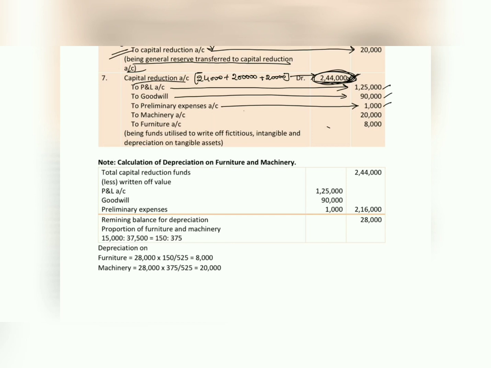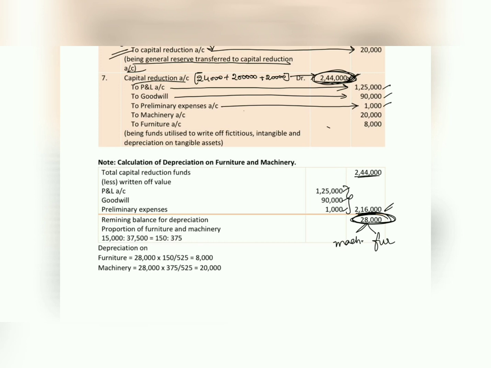So 2,44,000 minus 1,25,000 minus 90,000 and 1,000, the total value is 2,16,000. So if you deduct 2,16,000 from 2,44,000, the left out value is 28,000.